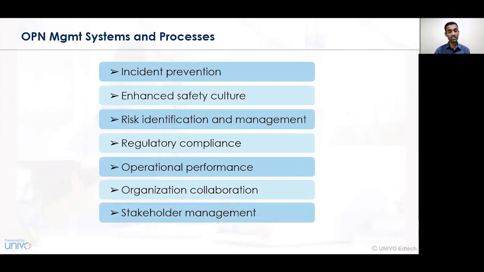And lastly, the concept of stakeholder management. There are various stakeholders in a business organization. Maybe it is a customer, a supplier, a dealer, a government, or operational agencies, and so on. So in terms of an operation system and processes, we have to take into account that all those stakeholders included in the business organization have been satisfied, and whatever information and control is required has been completed in an effective way.